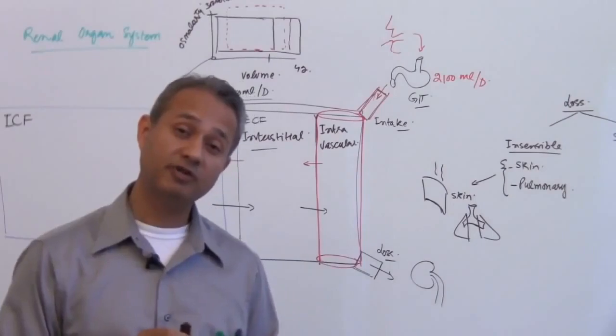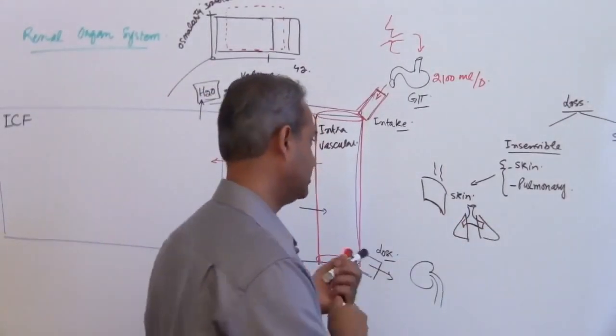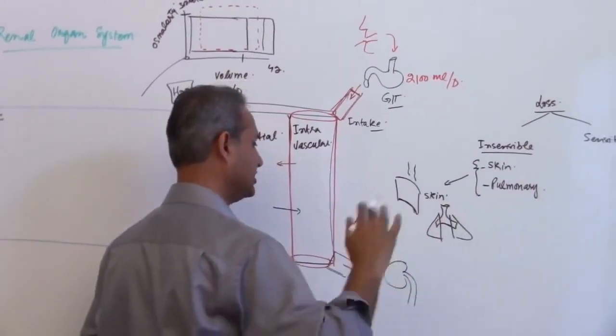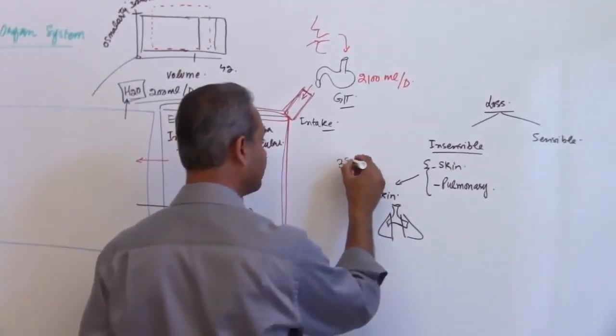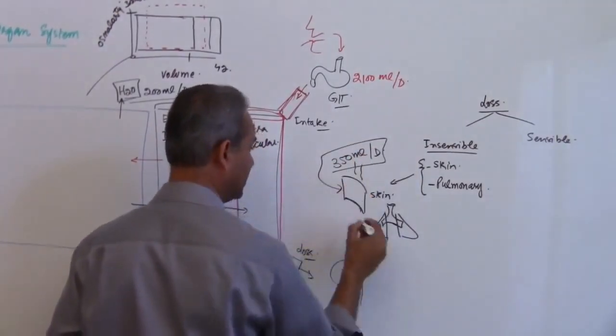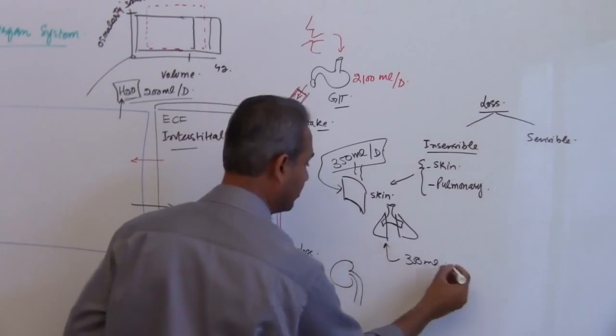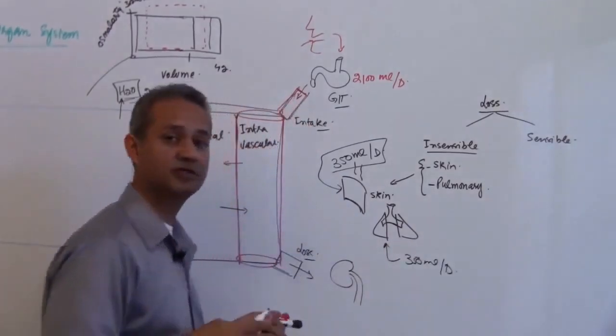How much water loss do we have in this route? Again, these are averages, could be increased or reduced. About 350 milliliter per day from the skin and about 350 milliliter per day from the lungs.